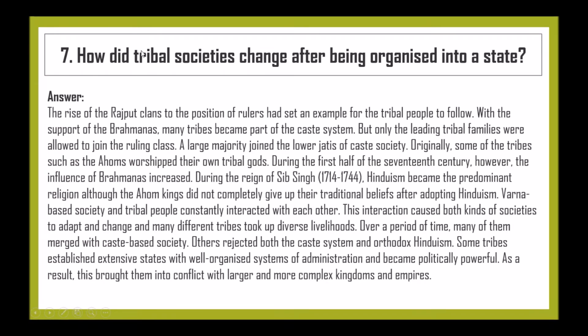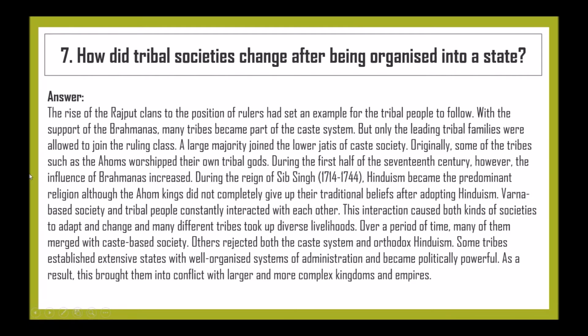How did the tribal society change after being organized into the state? The rise of Rajput claims to the position of rulers had set an example for the tribal people to follow. With the support of the Brahmins, many tribes became part of the caste system, but only the leading tribal families were allowed to join the ruling class. A large majority joined the lower jatis of caste society.